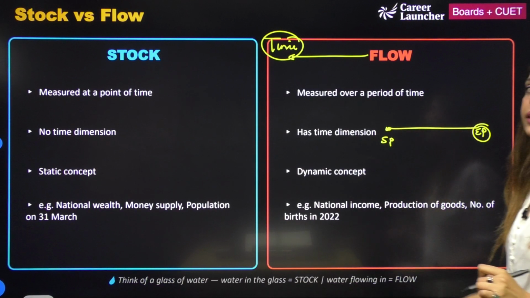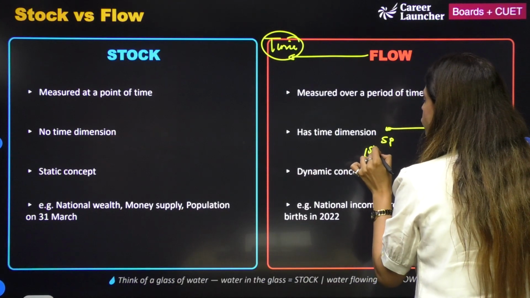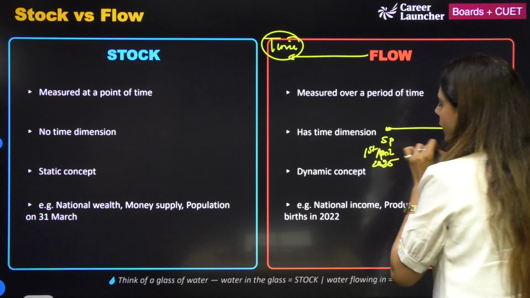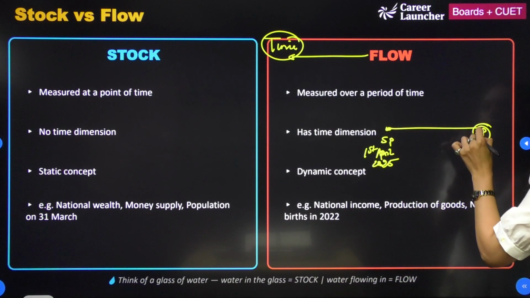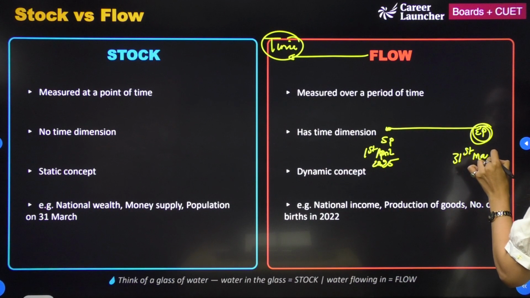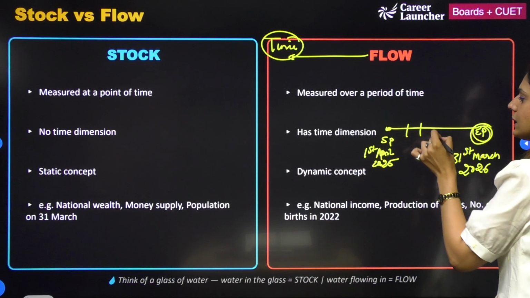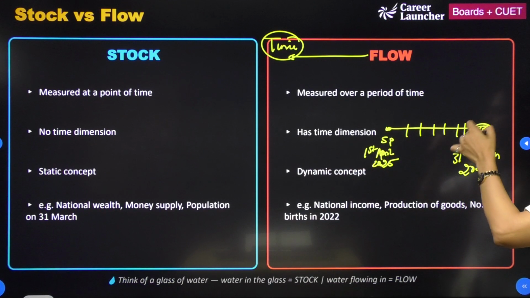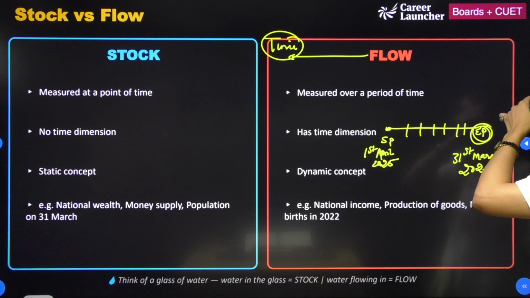My starting point happens to be 1st of April 2025 and my end time happens to be 31st March 2026. उसके बीच में बहुत सारे months आएंगे. I will have April, May, June, July, August, September, October, November, December, January, February and March.